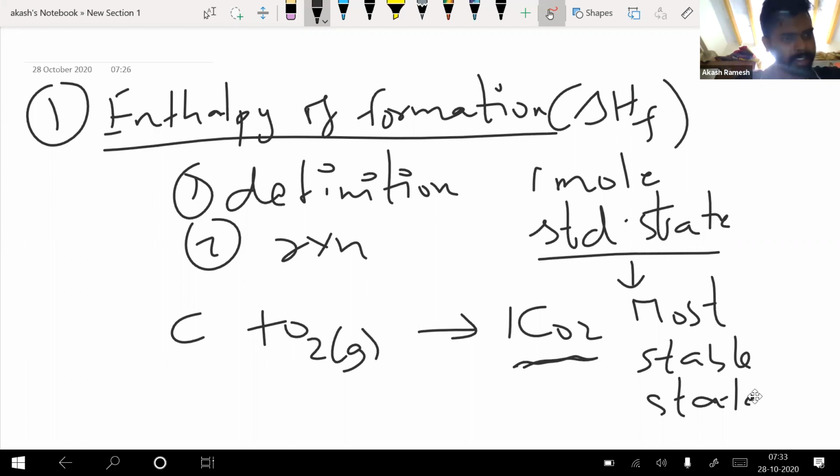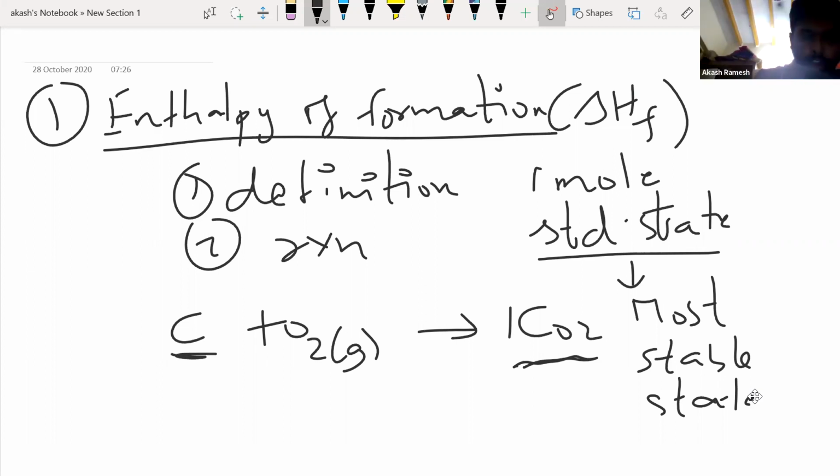For oxygen, we said O2 is the most stable state. So for carbon, what will be the most stable state? C12, sir. Obviously, it is going to be in the elemental form. It is not going to be in molecular form.